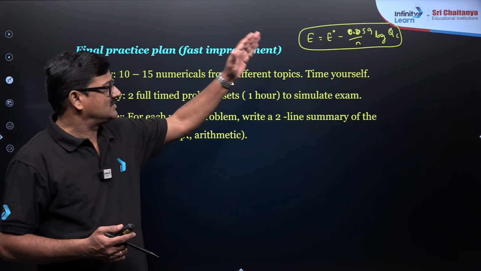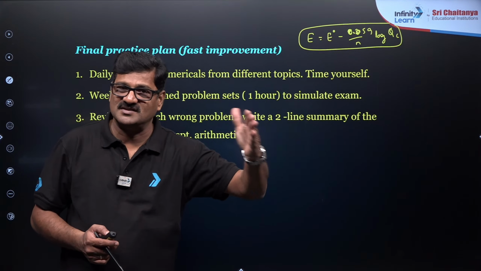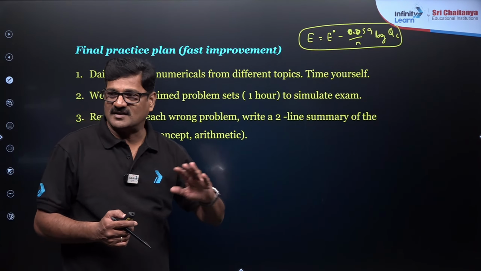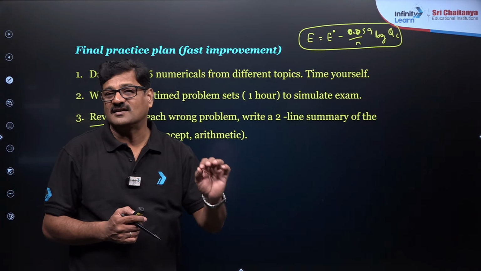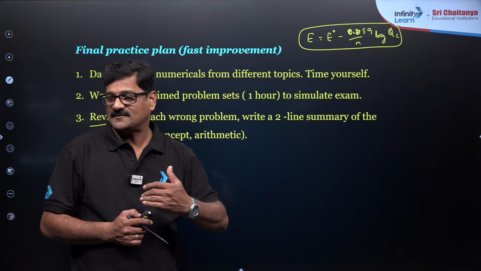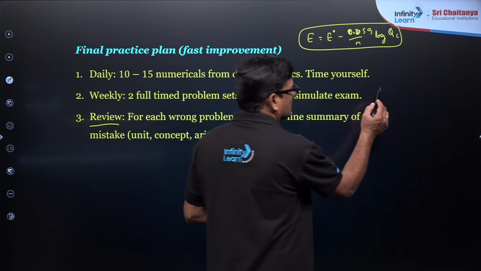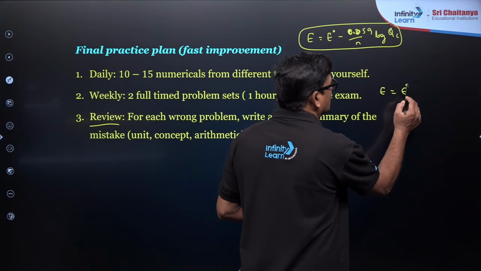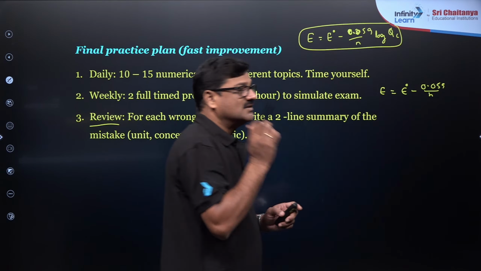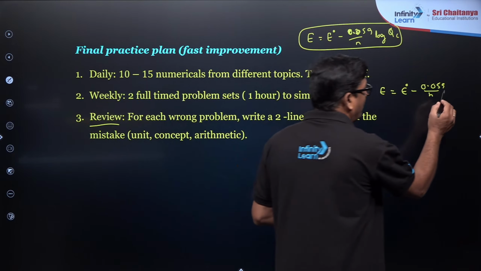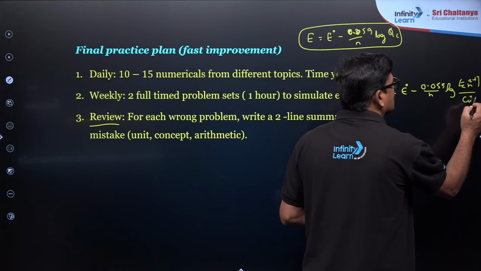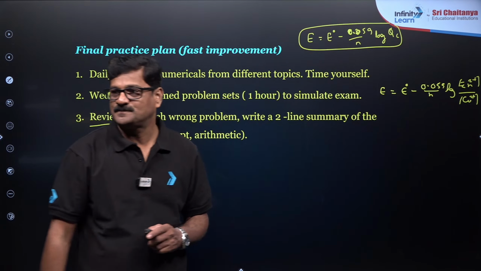So if E is positive, the cell reaction takes place; E is 0 at equilibrium. And n is the number of electrons involved in the redox change. Calculating n is a good thing. Qc you have to say is product divided by reactant. For our galvanic cell, E is equal to E naught minus 0.059, you can take 0.06, upon n, log of zinc concentration by copper concentration. I can say anode by cathode.